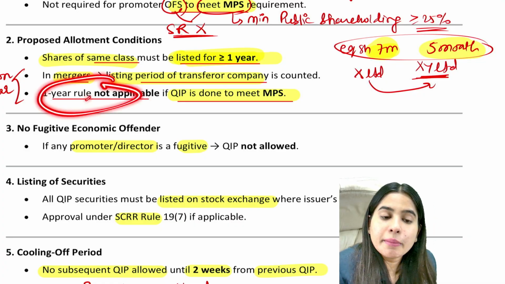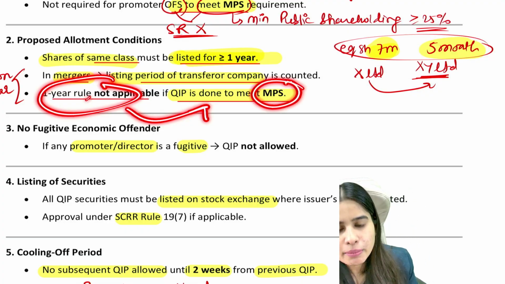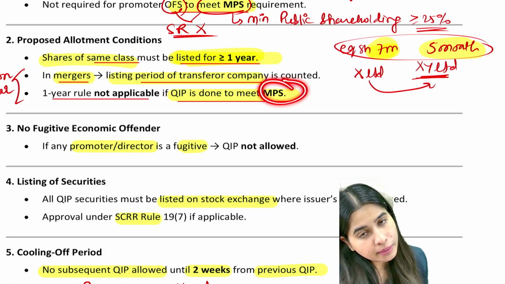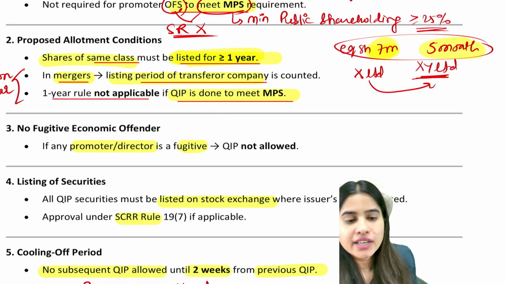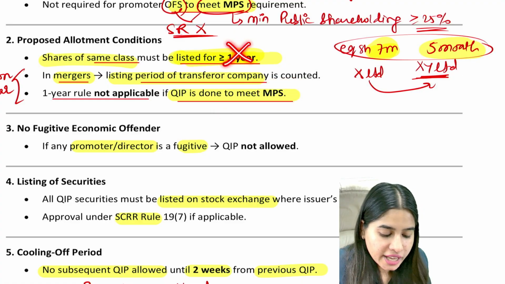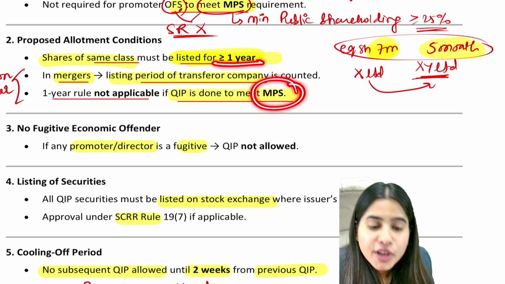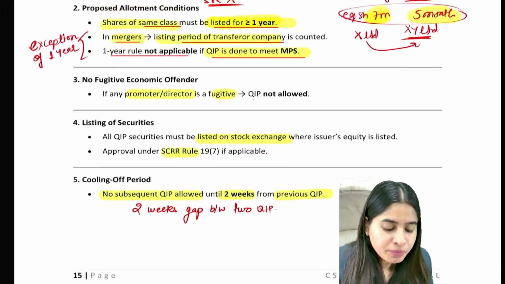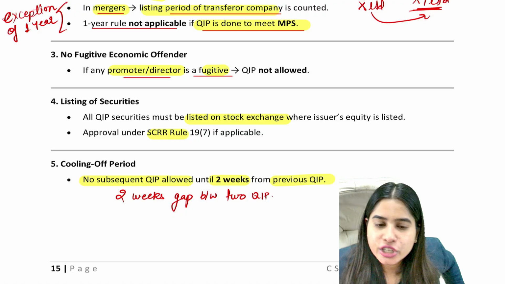Lastly, this 1 year requirement is not applicable if we are doing QIP just to meet the minimum public shareholding. Why are we issuing shares to QIBs? Just to meet the minimum MPS. If that's the case, then the 1 year rule does not apply. It's not necessary that that class of shares should be listed for 1 year. It's not necessary if we are making QIP just to meet the minimum public shareholding. Done. Next condition to make QIP is your promoter and director should not be a fugitive economic offender.